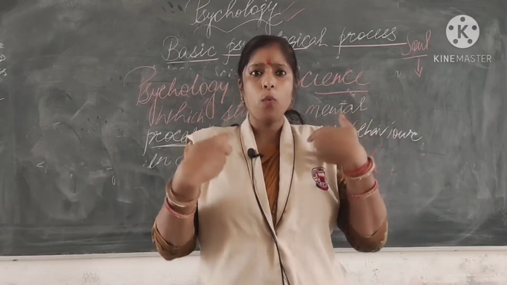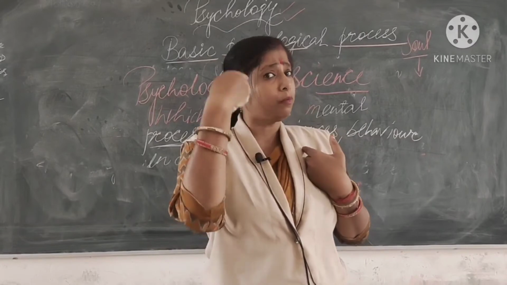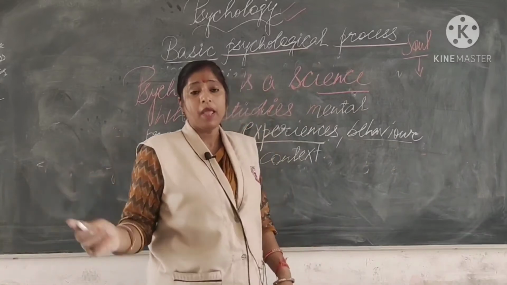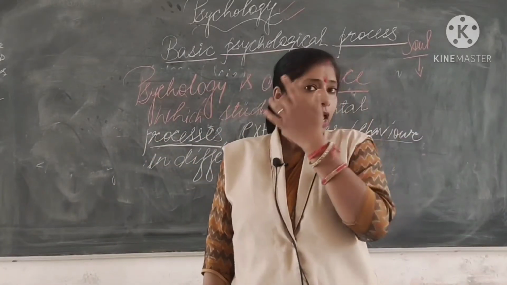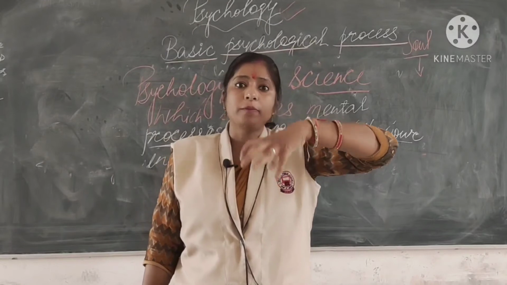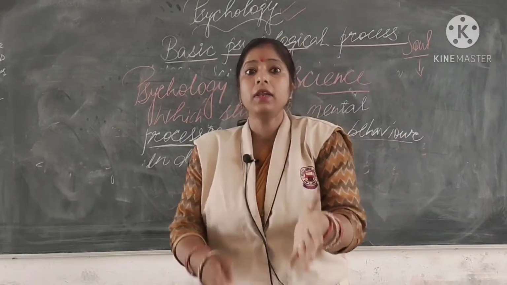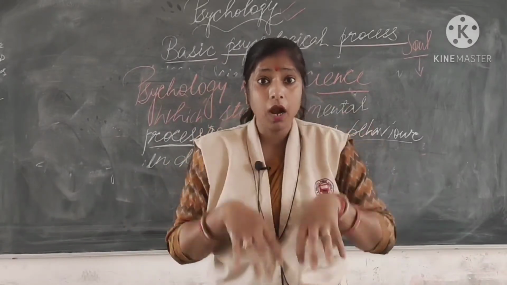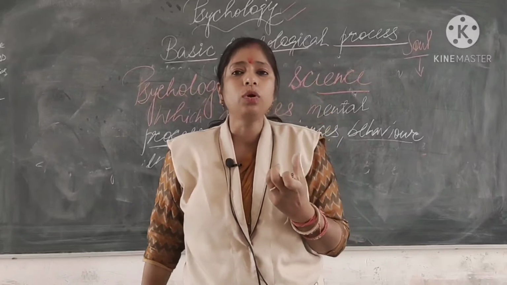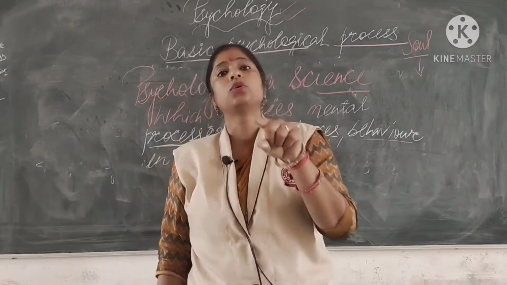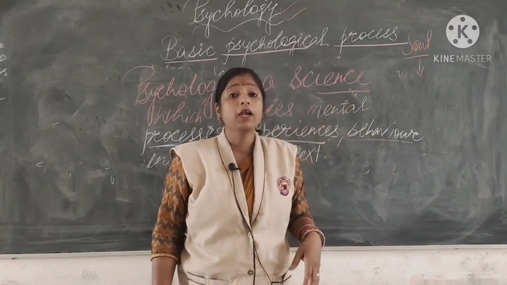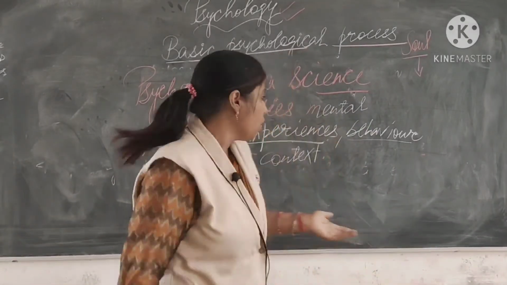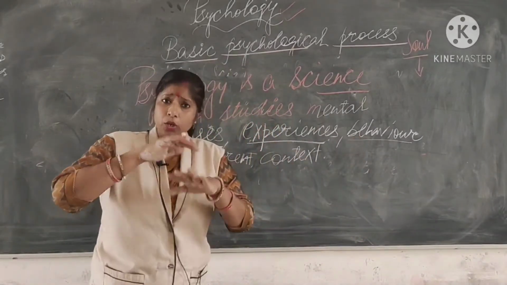Whatever I am feeling, you are not supposed to feel that. Then behavior. I have already cleared it yesterday, that behavior is overt and covert. When your behavior is observable, when somebody is observing your behavior, whether understood or not understood, it is overt behavior. And covert behavior means what? When your behavior is not observed. I'll explain it in depth.